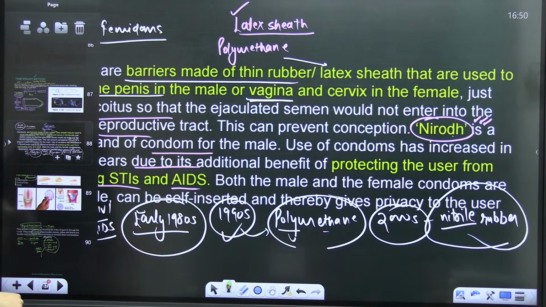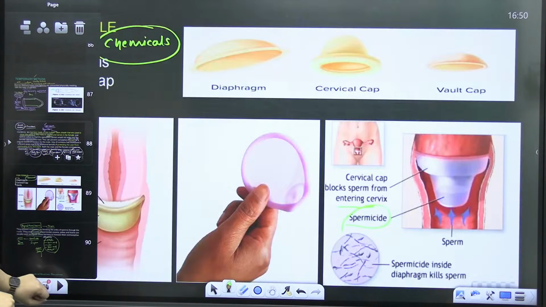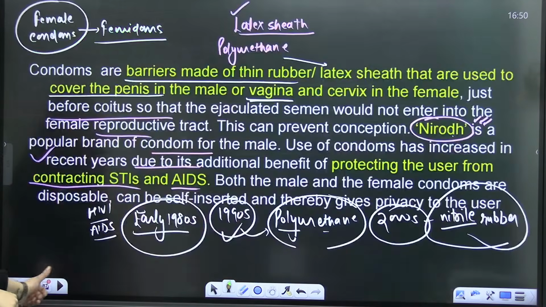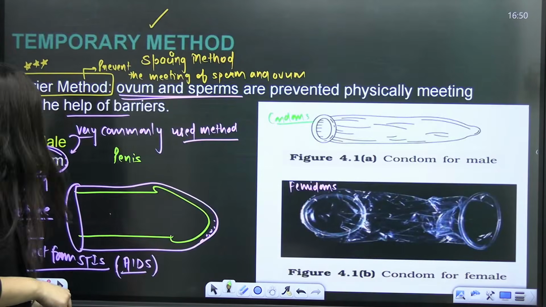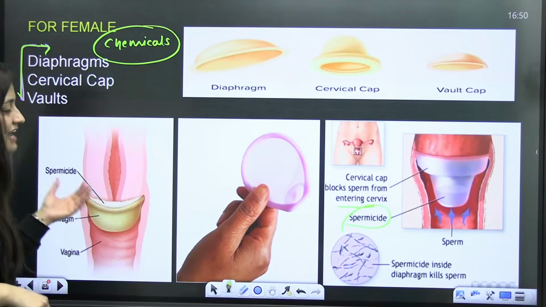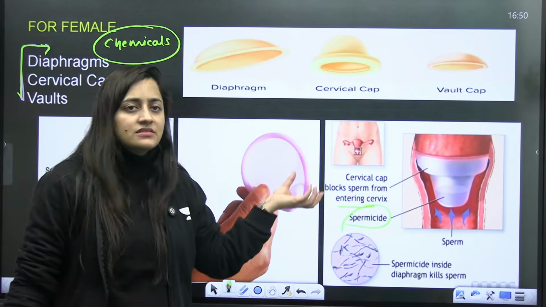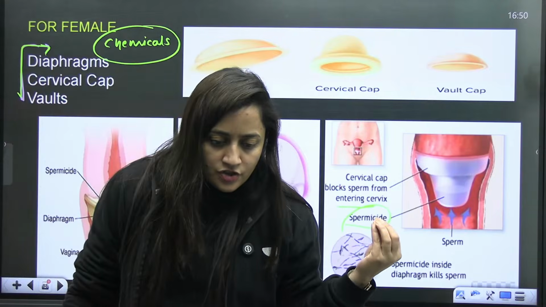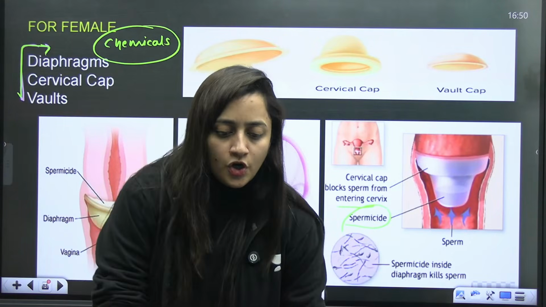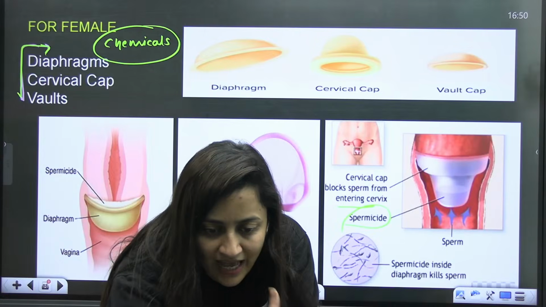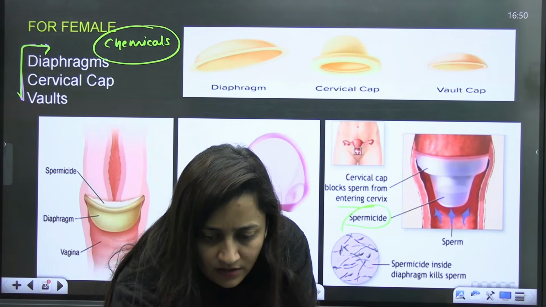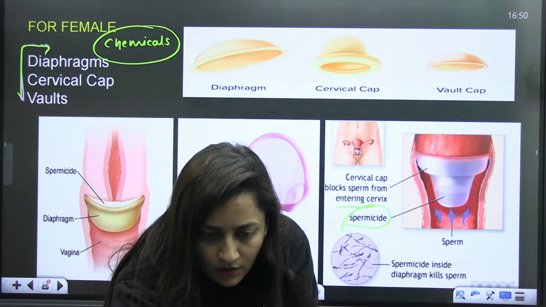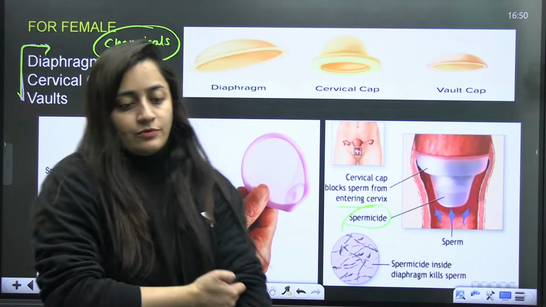Done. Now, they all are temporary methods, of course. When females use the diaphragm or vault cap, they apply such jellies or foams so that they will have a better action. Is that clear? That's how it works.